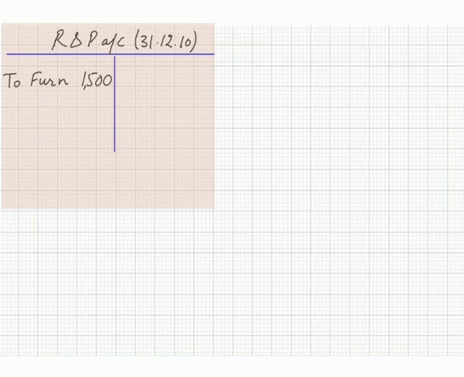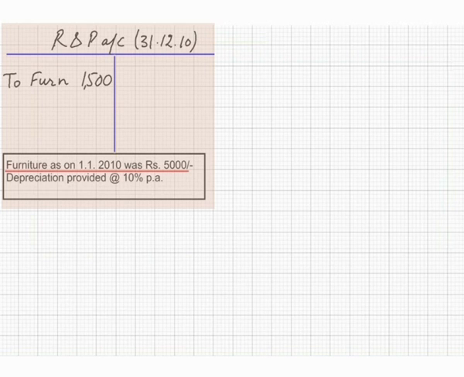And additional information is furniture on 1st January 2010 was 5,000 rupees. Depreciation is provided 10% per annum. Be careful. You must pay attention to the rate of depreciation, whether it's a flat rate or per annum. It's clearly written per annum. And during this year, 40% part of the furniture was sold.